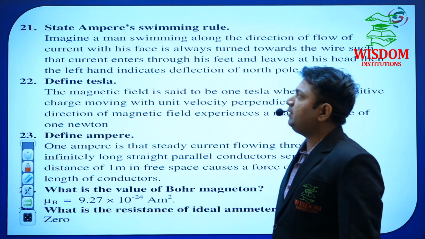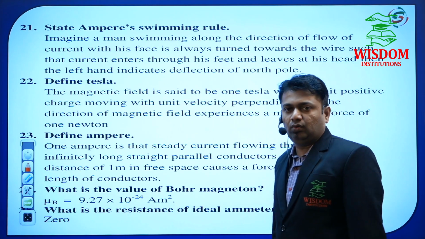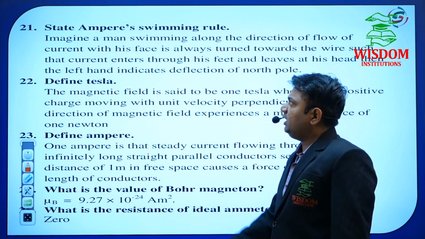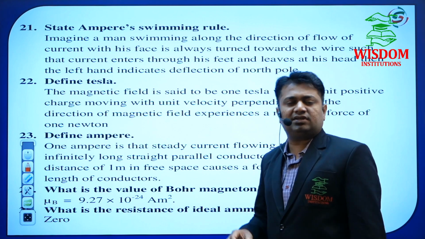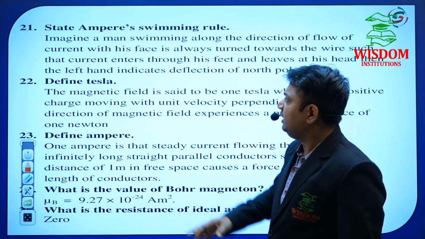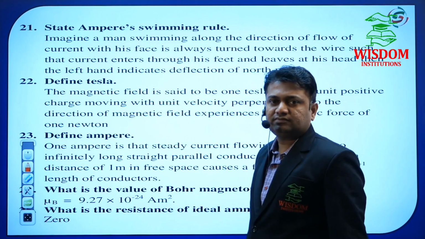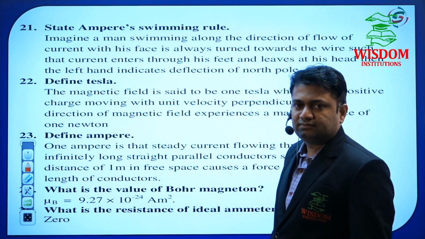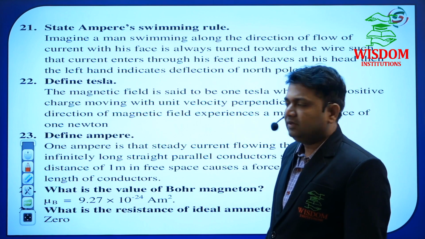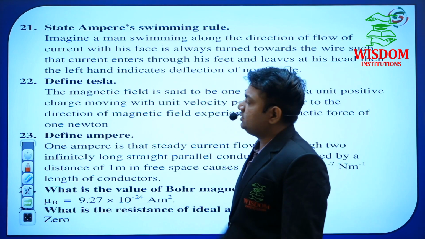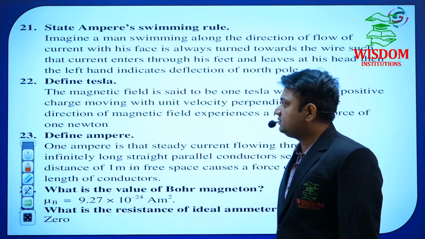Next, in moving charges and magnetism, state Ampere's swimming rule. If any question is about a scientist, that is very, very important. Here Ampere is a scientist who has given certain rules to give the direction of the current and magnetic field. That is why this is a very important question for moving charges and magnetism.